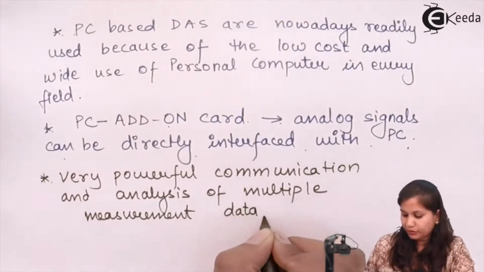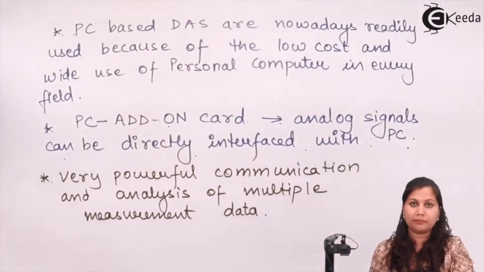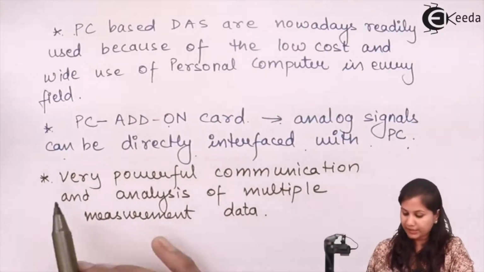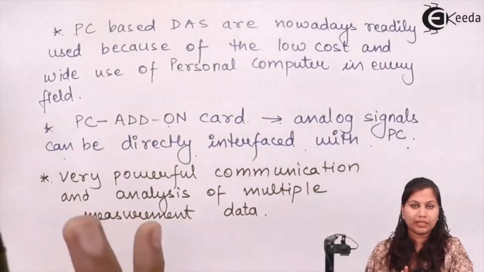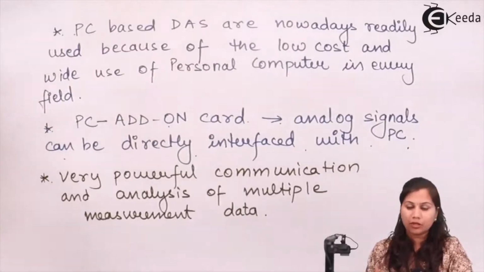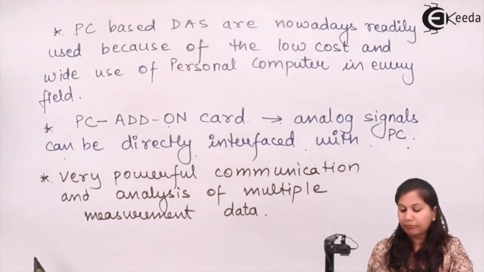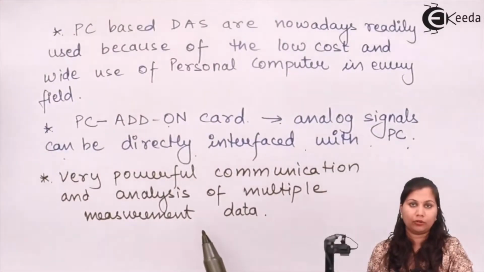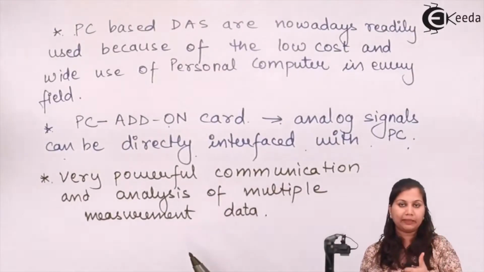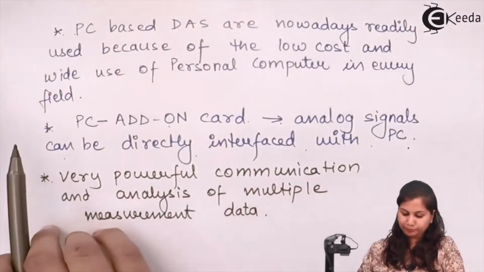So PCs are included in the data acquisition system because their use gives a very powerful communication between the system. Also, we can analyze multiple measurement data. Okay, so multiple data can be handled with the PCs.